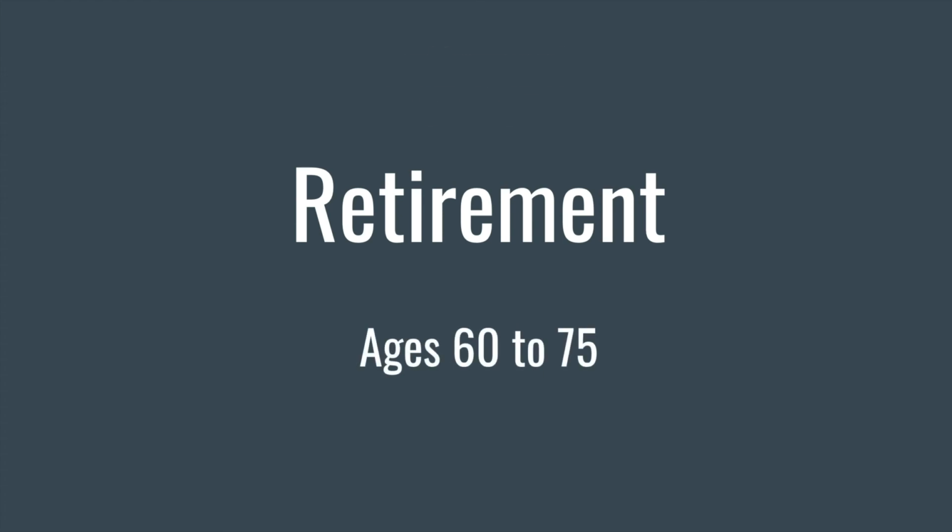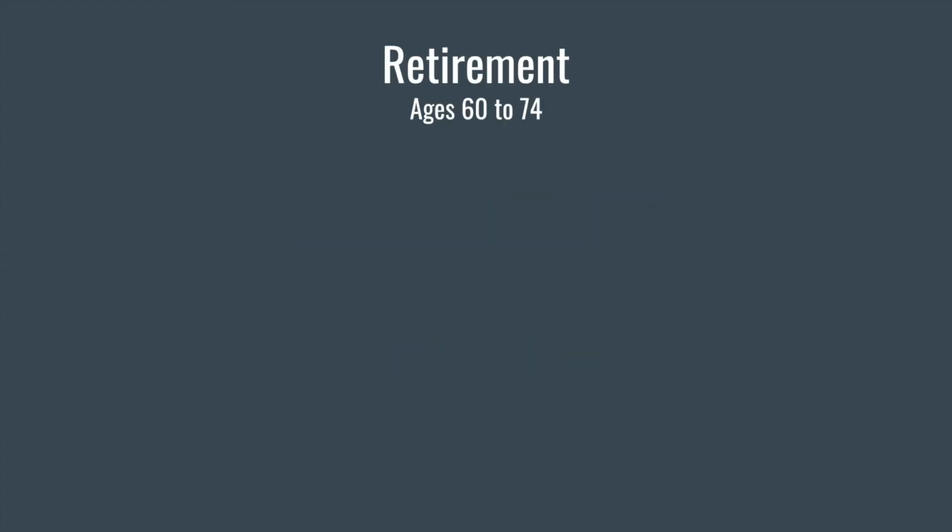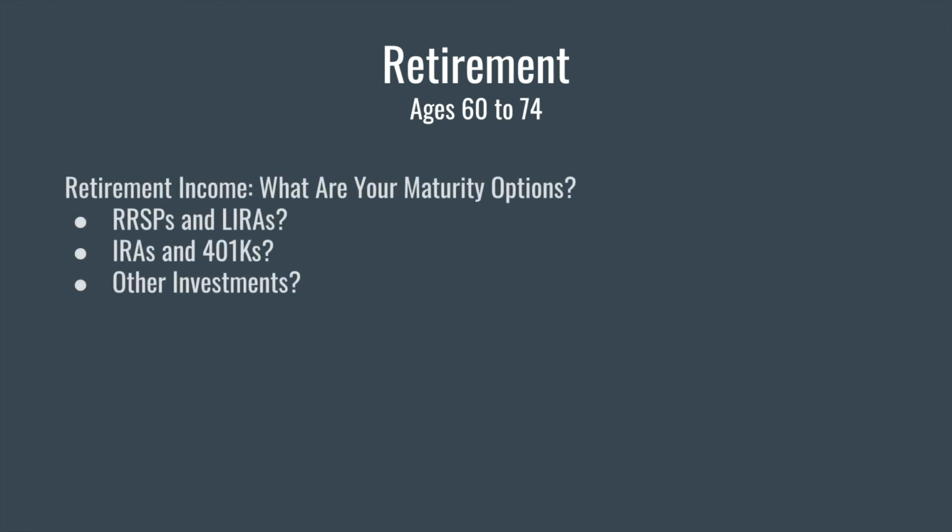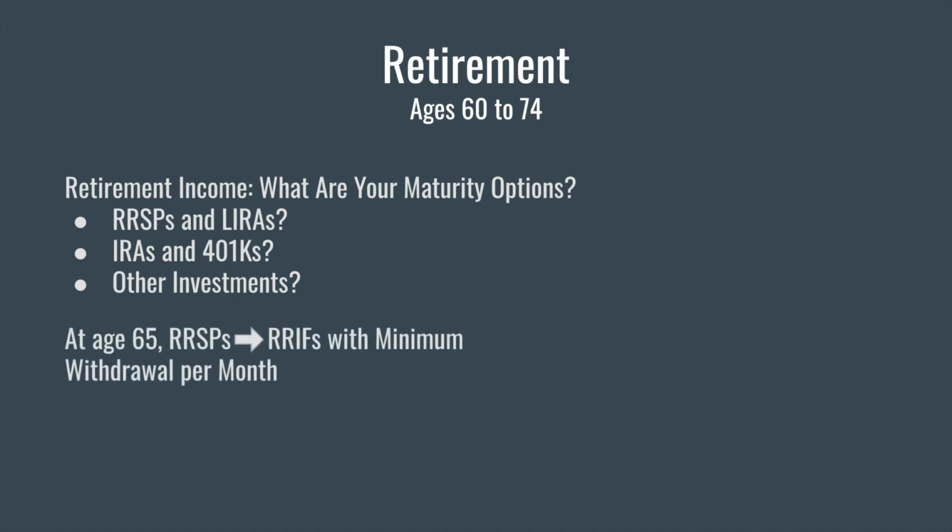To many, it might seem like this is one of the less important life stages, but in fact, it may be one of the most important. Here, ask yourself as many questions as possible about post-career cash flow. What are my RRSP and IRA or 401k maturity options? At age 65, your RRSPs will be converted into RRIFs with a minimum withdrawal.